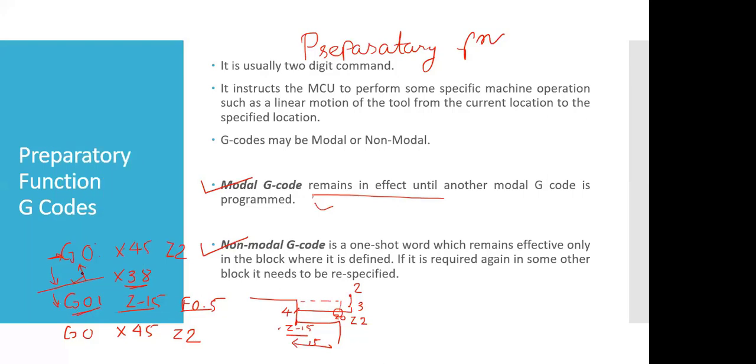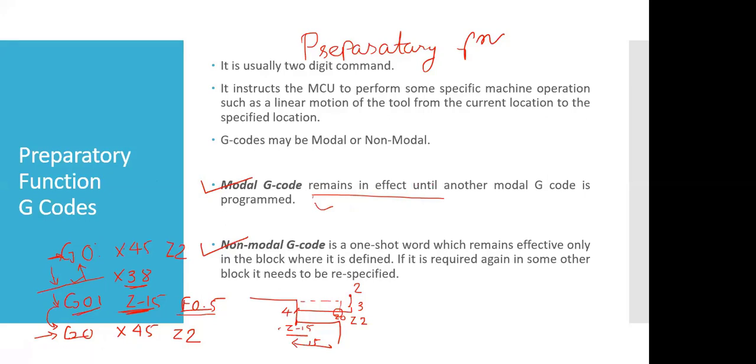That is why for this line, the tool will move with a feed rate of 0.5 mm per revolution. It will not move with the rapid. Now if we go to the fourth line, the G01 effect will be cancelled out by G0. So what is the definition of modal function? That it remains in effect until another G code is there.